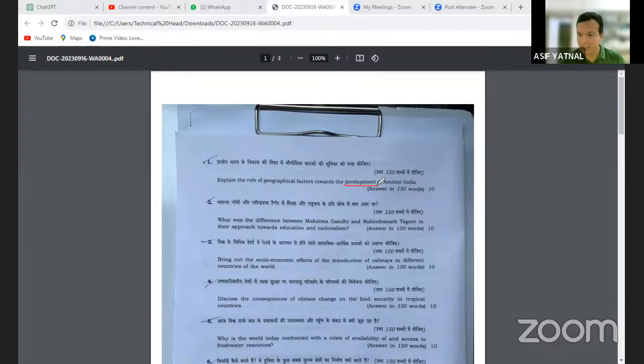Got it? Omkar, Sagar? Yes, Sagar, you wanted to add something? सागर तुला काय सांगायचं होतं का? Am I audible, Sagar?